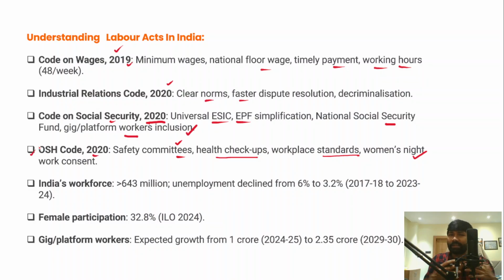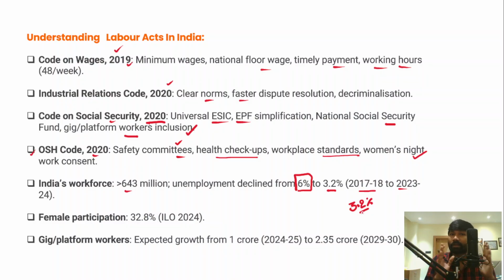However, if you look at the data about India's total workforce participation, there are around 643 million in the workforce, and unemployment has also declined from 6% earlier to 3.2% in the period of 2017-18 to 2023-24. So at this point of time, the unemployment has declined to 3.2%. However, the female workforce participation in India is very low compared to other developing countries and developed countries.